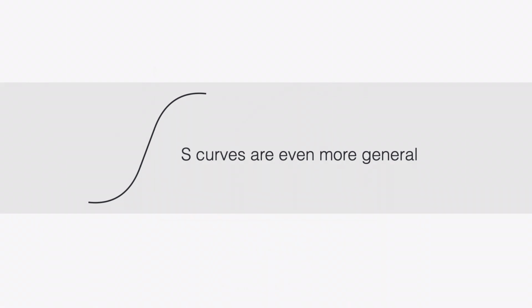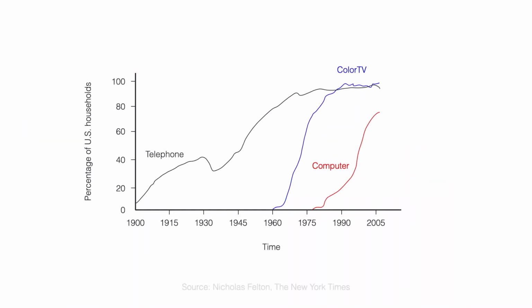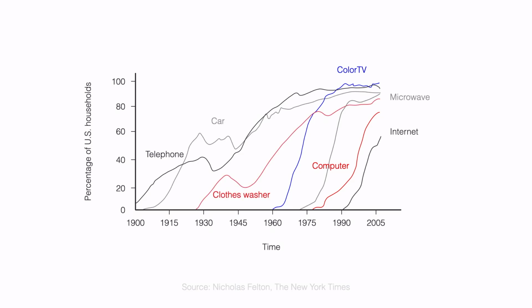S-curves are even more general. We do not only find them with respect to investments in the development of technologies, but also with respect to investments in the adoption of technologies. Here the x-axis represents time and the y-axis shows the percentage of households that adopt a given technology. Again, we see very similar patterns of progress between various technologies, such as the telephone, TV, computers, and so on.